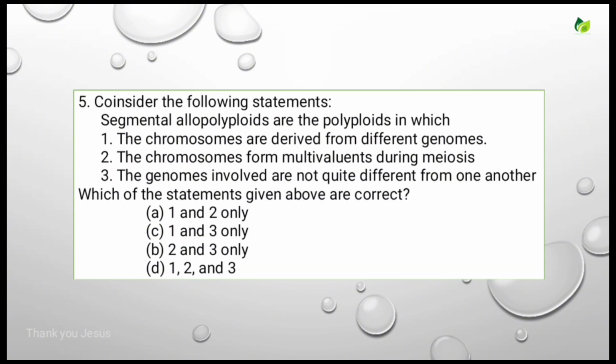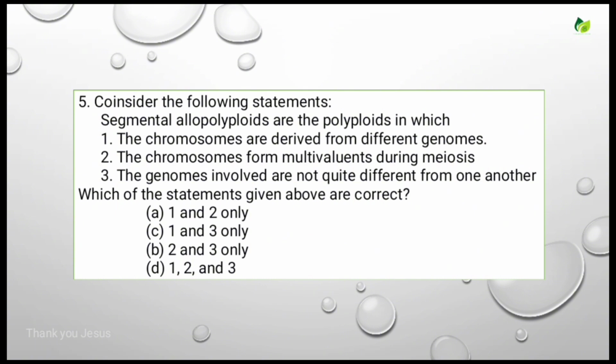Consider the following statements. Segmental allopolyploids are the polyploids in which the chromosomes are derived from different genomes. The chromosomes form multivalents during meiosis. The genomes involved are not quite different from one another.